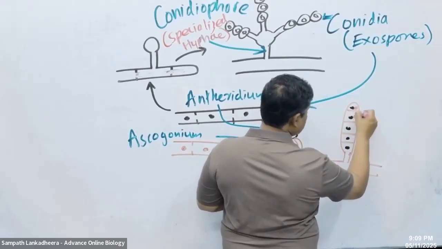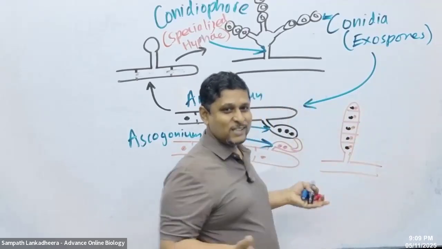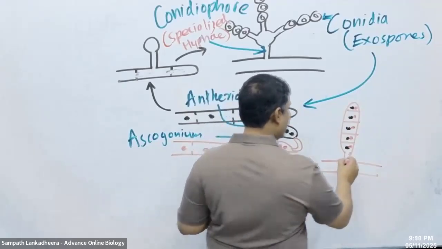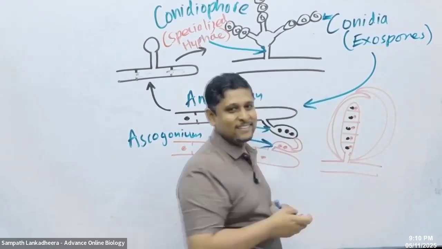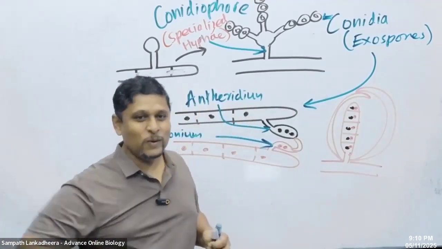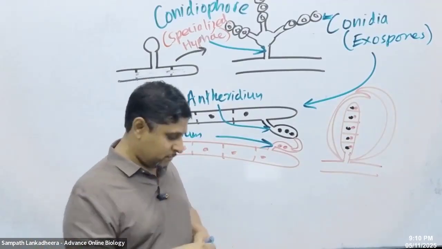And then the ascogonium is surrounded by other fungal filaments. It's like the ascogonium is now pregnant, protected by the others. So what does it form now? It forms something called the ascocarp.